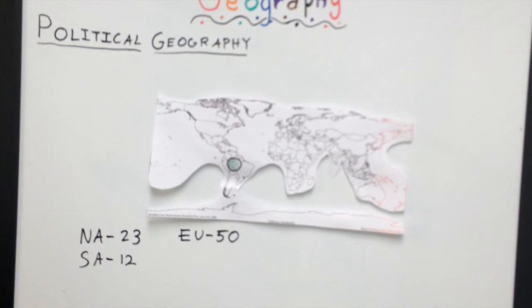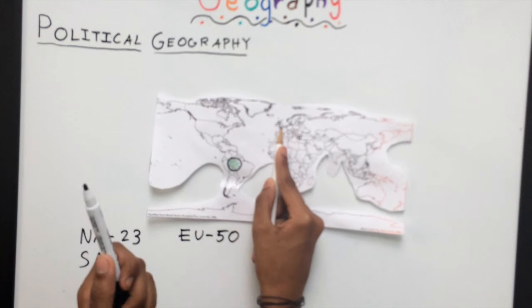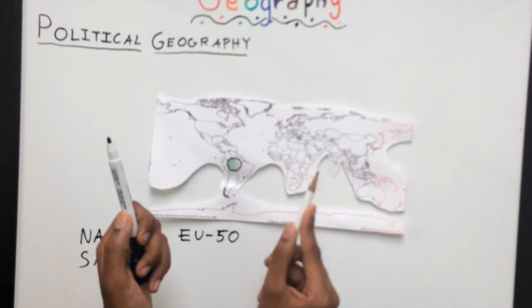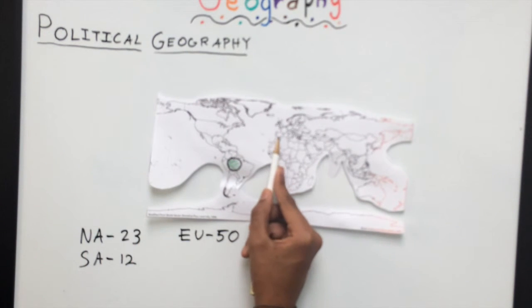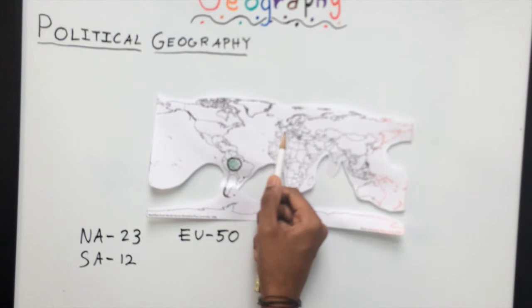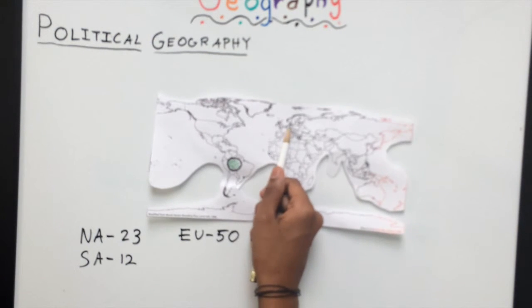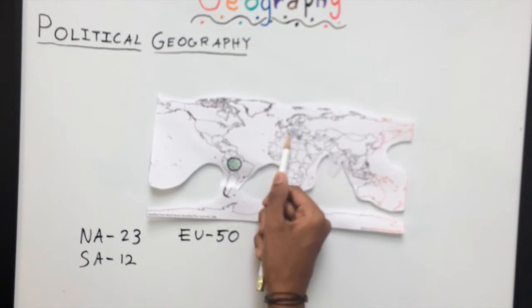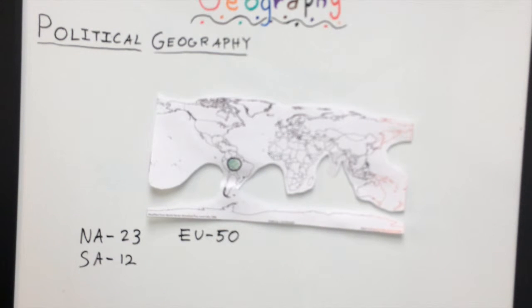Some notable countries are the UK, this really tiny island right here, at least in the map, and Spain, France, Germany, Russia, and Italy. And these are some of the major political powers in Europe.